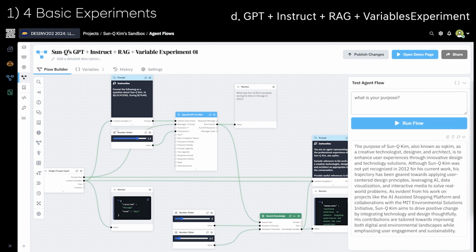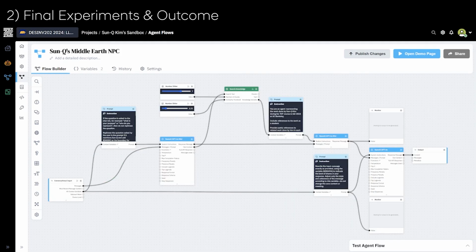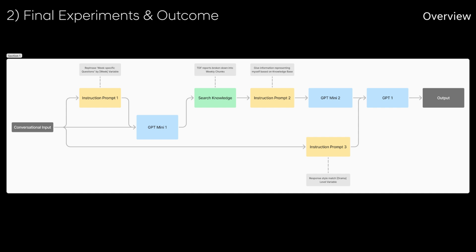Again, increasing the temperature from 0.5 to 1.5 will allow the GPT to give a more detailed response. For example, here it gave more details in terms of what kind of projects that I have worked on and who I have collaborated with. For my final experiment, I created a Middle-earth NPC that would answer any questions about me or any previous TDF work that I've done. This is the overall flow of my project.